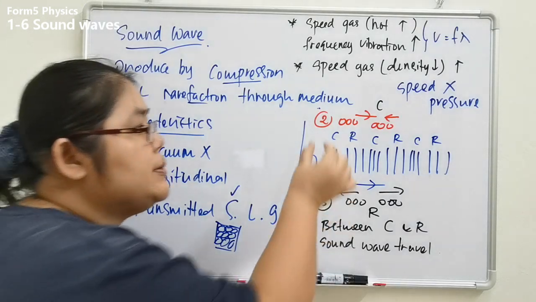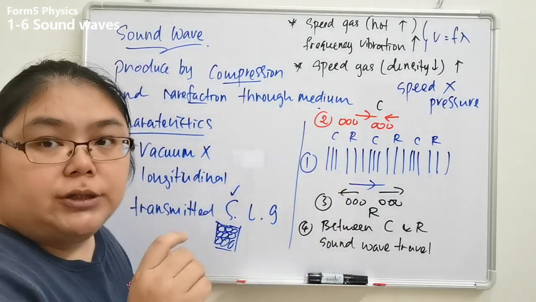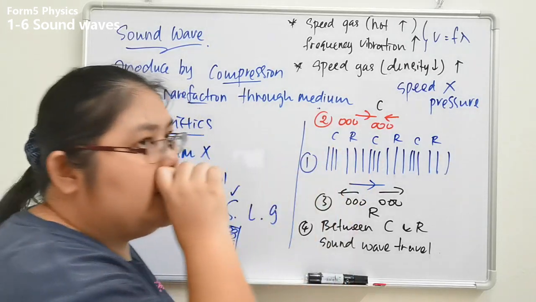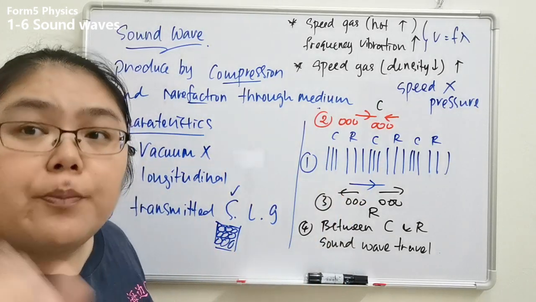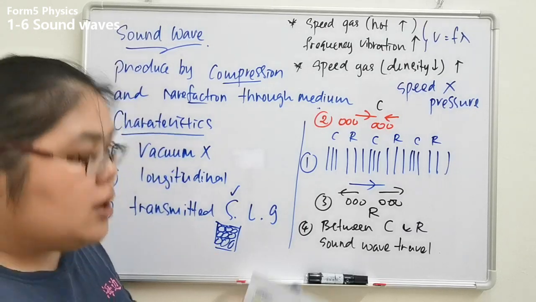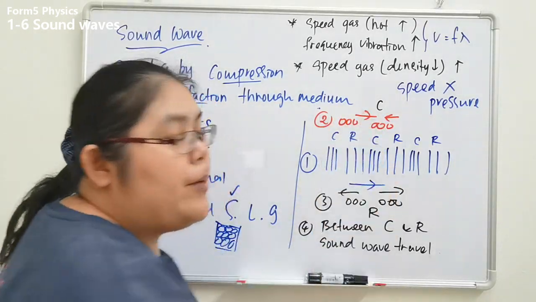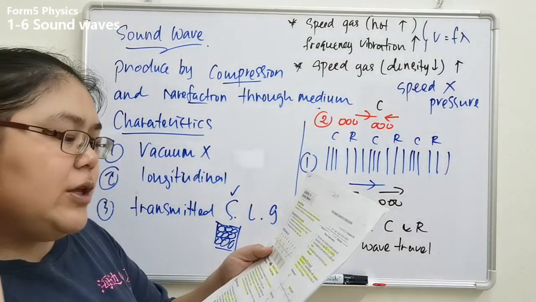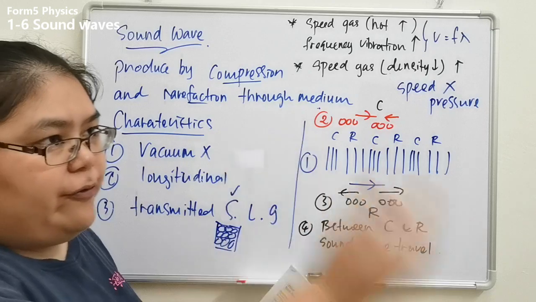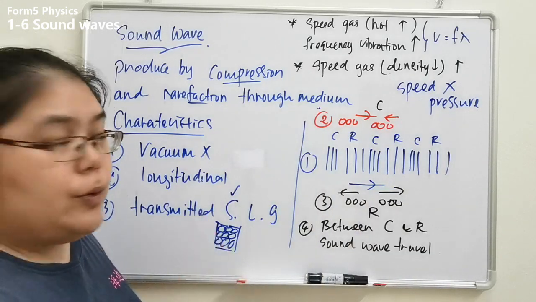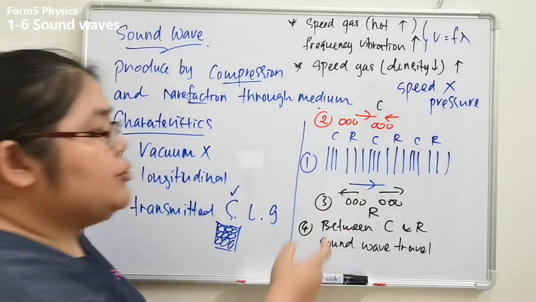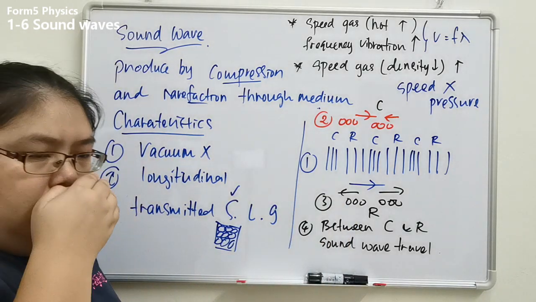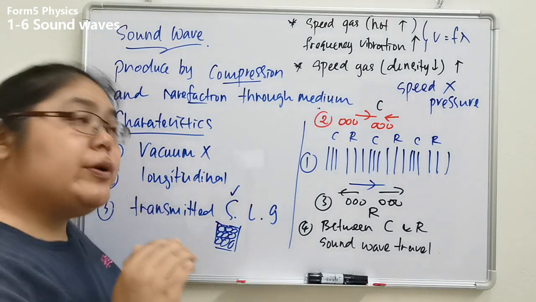When they become closer, this is compression of the molecules produced. So this part we call the compression region. After collision with the air molecule in front and backwards, they produce a compression region. Number three, you must explain the reverse sentence.